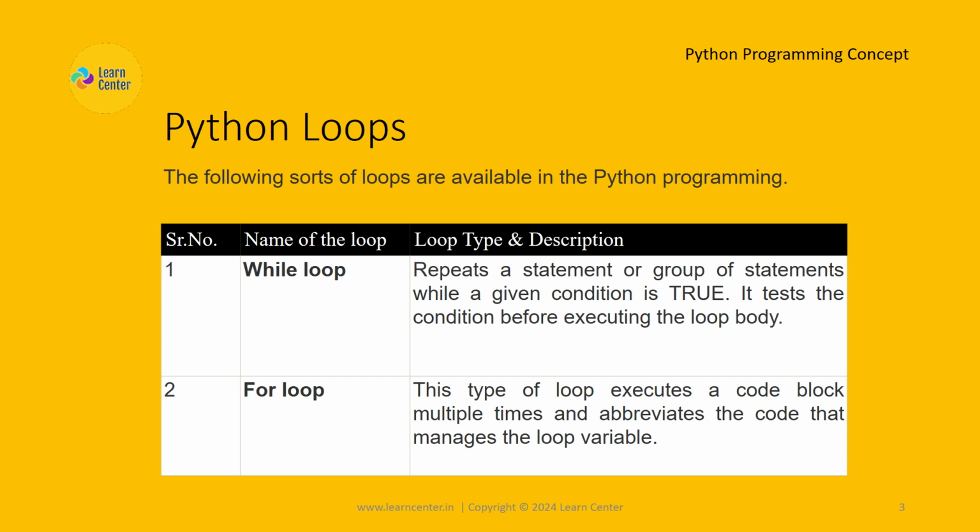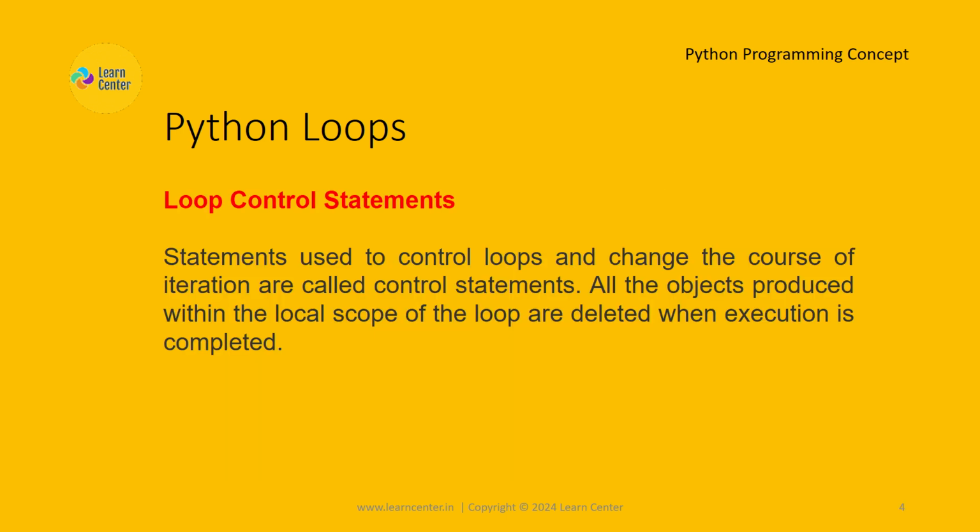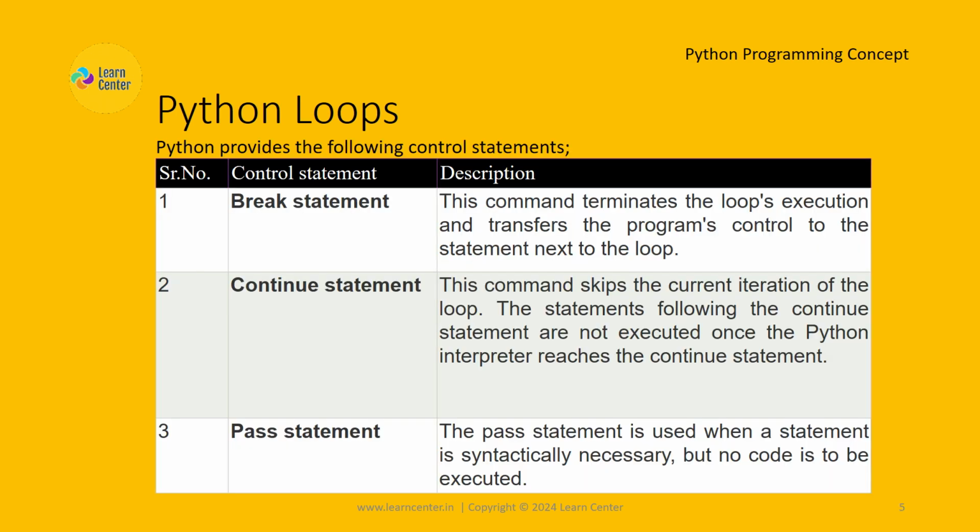Loop control statements. Statements used to control loops and change the course of iteration are called control statements. All the objects produced within the local scope of the loop are deleted when execution is completed. Python provides the following control statements.